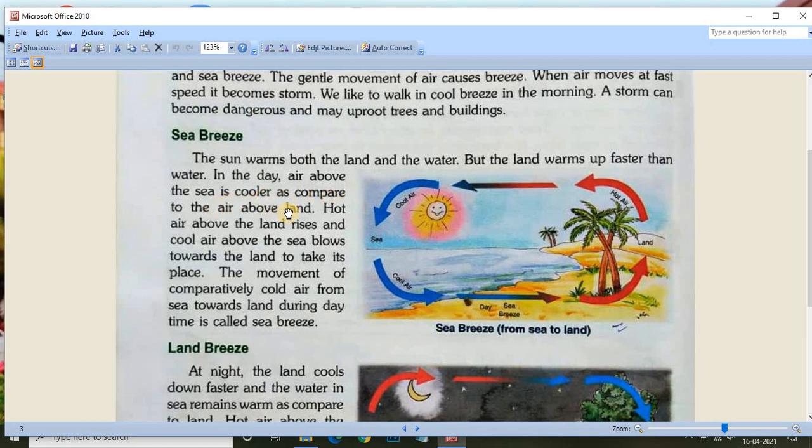Hot air above the land rises up and cool air above the sea blows towards the land to take its place. The movement of comparatively cold air from sea towards land during day time is called sea breeze.